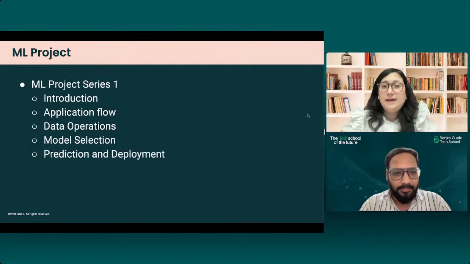Okay. As I mentioned, there'll be a project on machine learning probably, and that will cover introduction, application flow, data operations, and model selection. Model selection is one of the most important things in any machine learning aspect. So when you are giving that, you are in a horizon of thinking and projecting something,